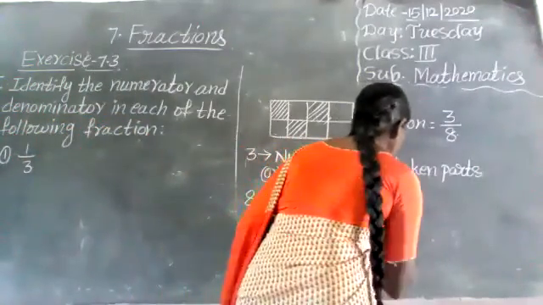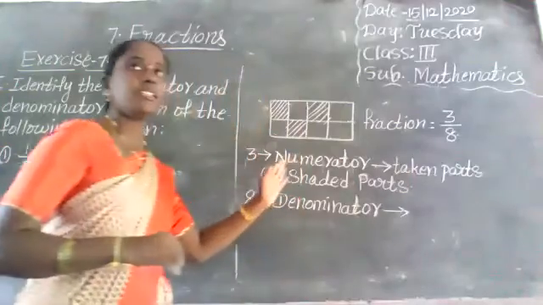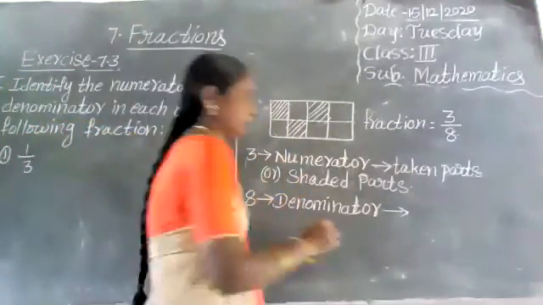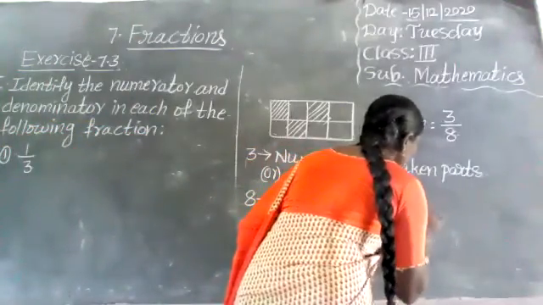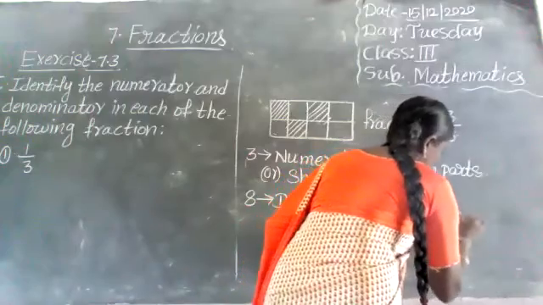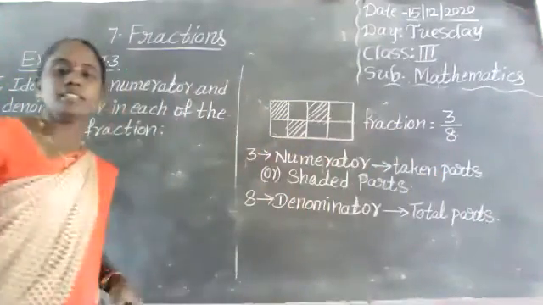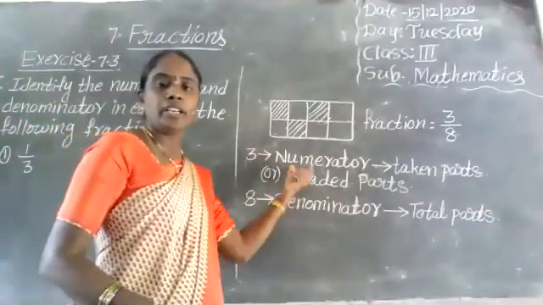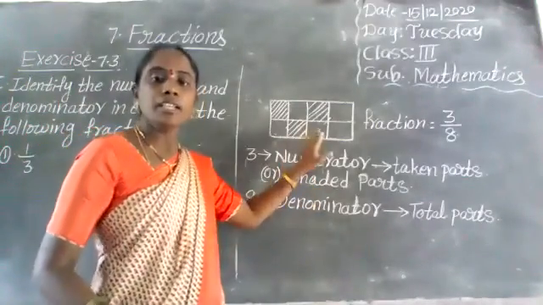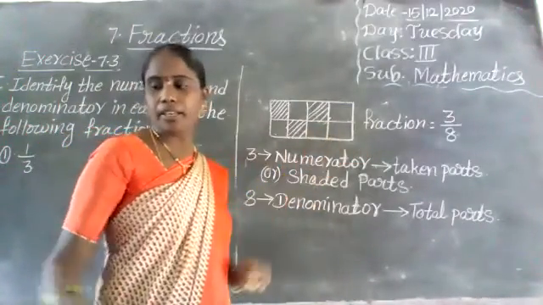In given figure, total how many parts are there? That is denominator. Denominator is total parts. Numerator is taken parts. Here shaded fraction form is 3 by 8.